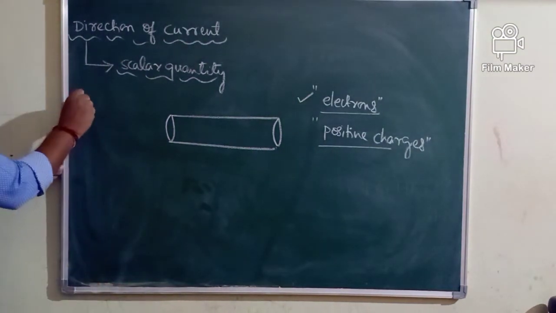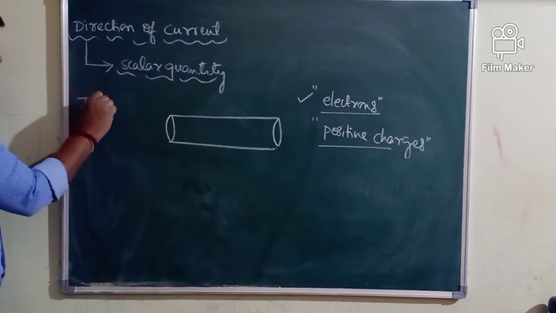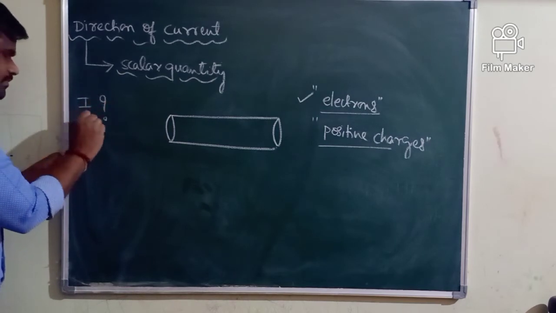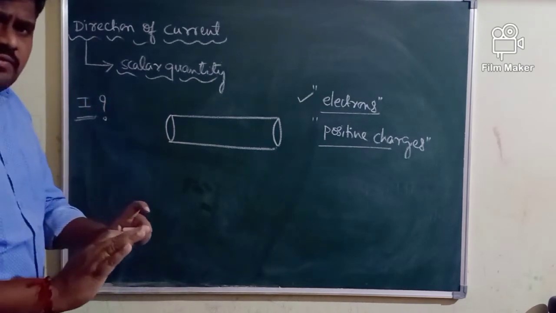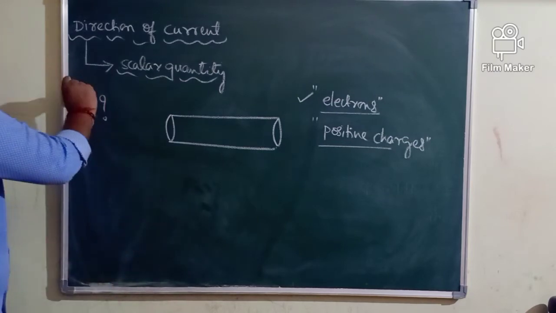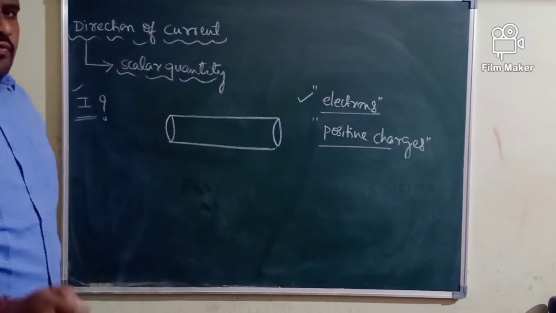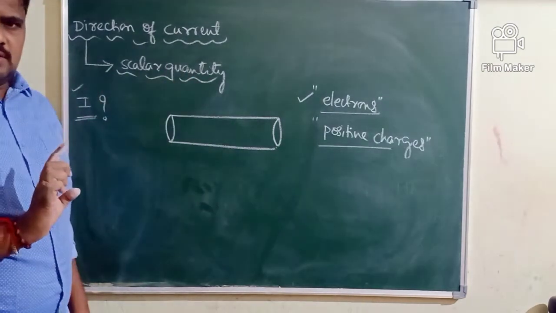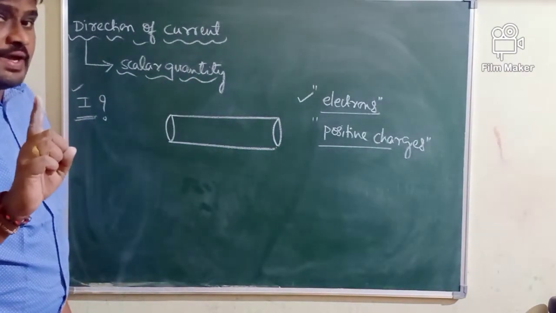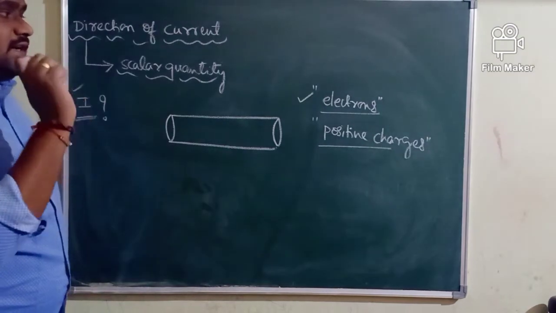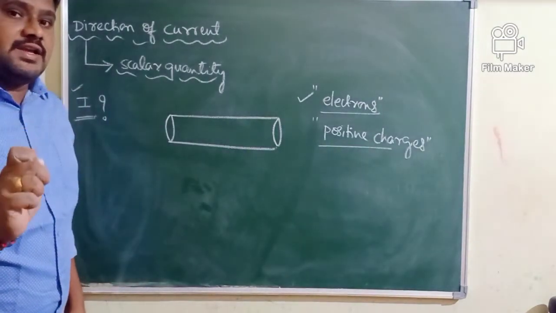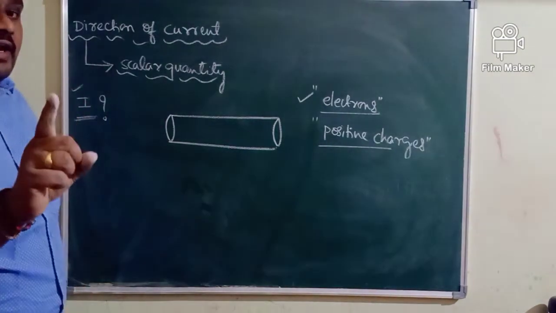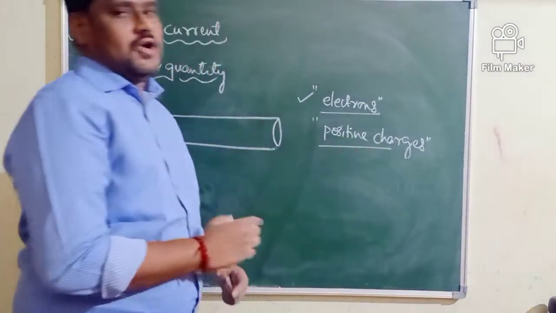My question is, what is the direction of electric current? What is the direction of the current? The answer is very simple. If current is produced by flow of electrons, the direction of the current is opposite to the direction of flow of electrons.